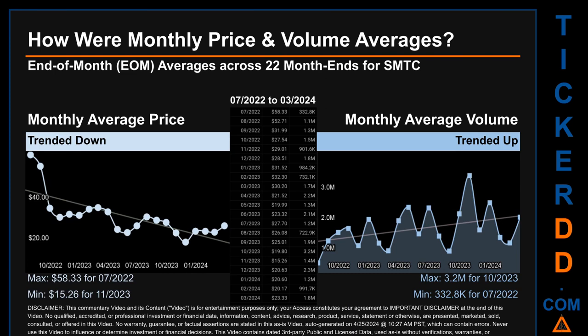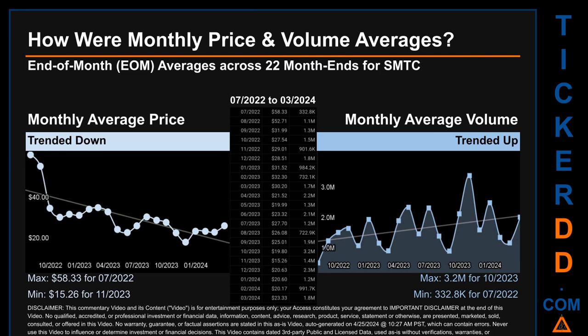How were price and volume averages for SMTC? Across 447 trading days, there were a total of 22 month ends, of which monthly averages for daily price and volume were calculated. Overall, monthly price average trended down while monthly volume average trended up.